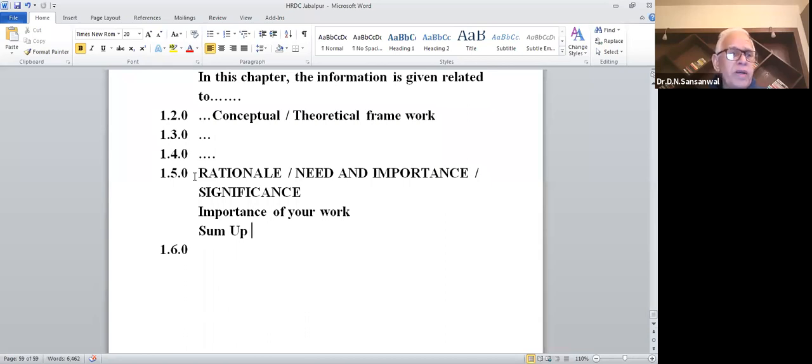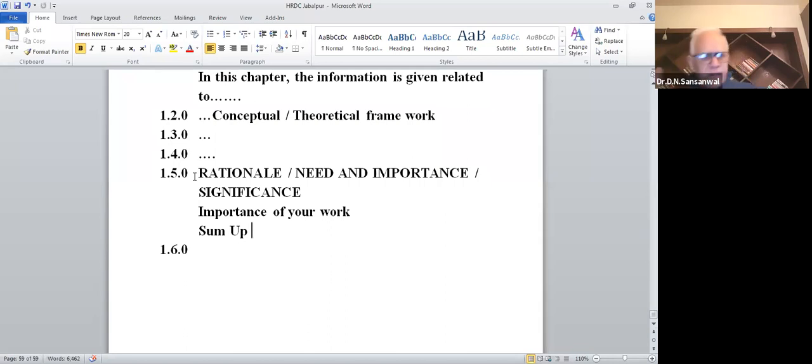You are not able to tell the reader why you have taken this particular research. So in the rationale, you have to highlight why you thought that you should conduct research on that particular aspect or variable.